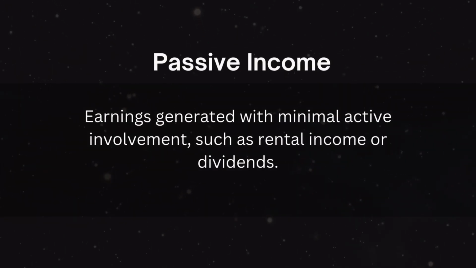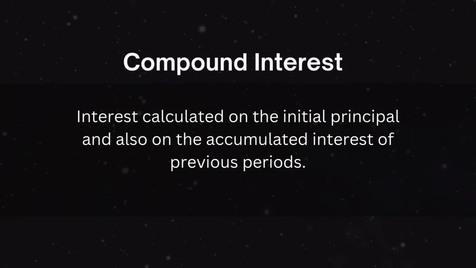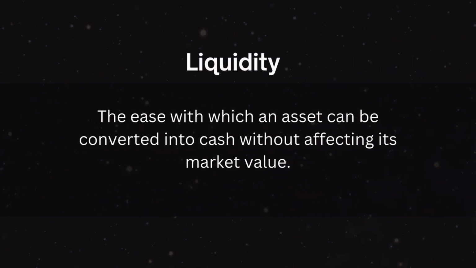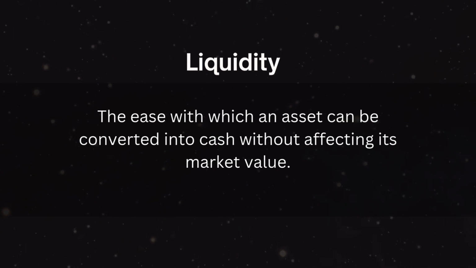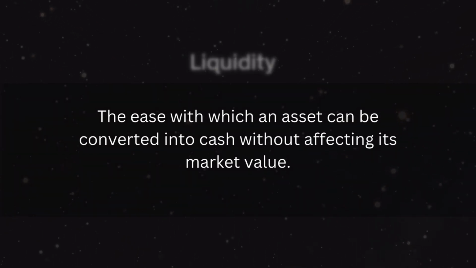Passive income. Earnings generated with minimal active involvement, such as rental income or dividends. Compound interest. Interest calculated on the initial principal and also on the accumulated interest of previous periods. Liquidity. The ease with which an asset can be converted into cash without affecting its market value.